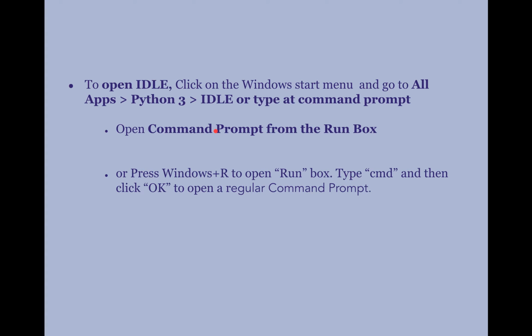Or the other way of doing the same is you can open the command prompt from the run box, which is also there in the start menu, or you can activate the run box using Windows key plus R key, and that will open the run box, and within the run box you can type CMD and that will open the command prompt.